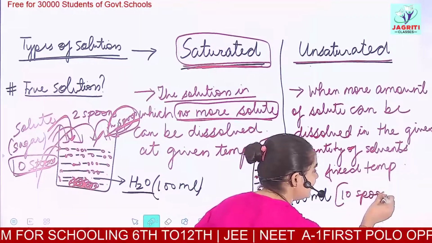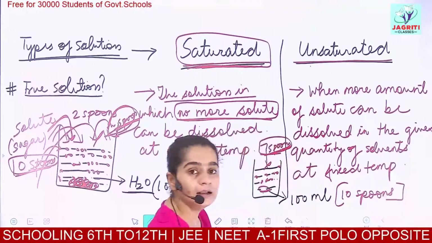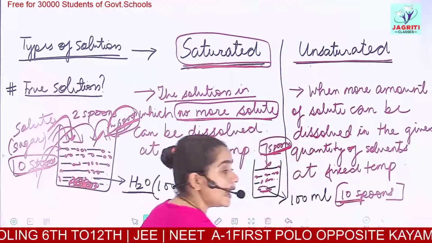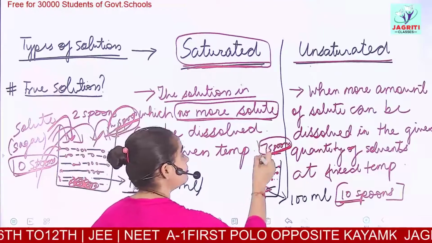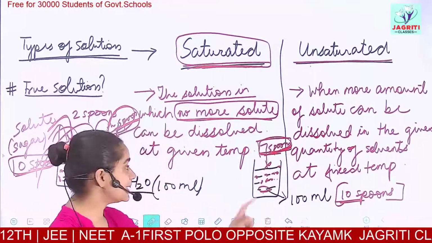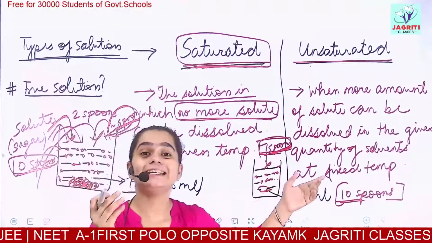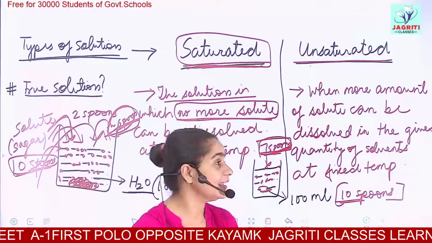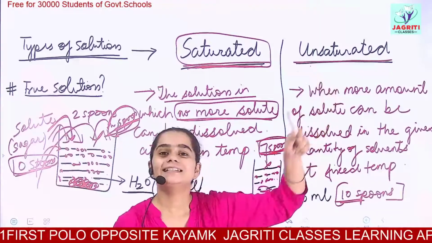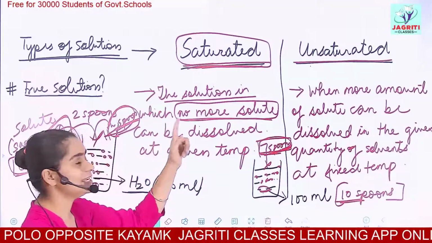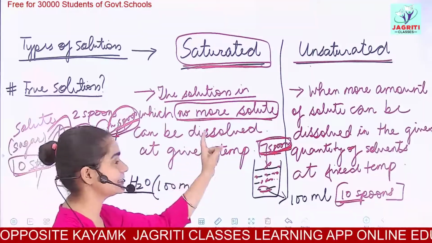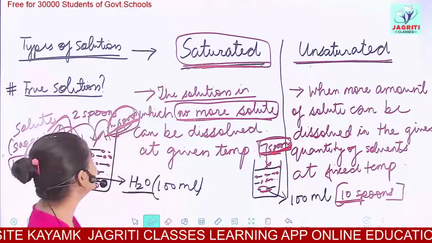This is only an example: if in 100 ml we can add 10 spoons and I have only mixed 7 spoons of sugar, then such solutions, which have more capacity to dissolve solute, are termed unsaturated. So these were the basic categories of solutions, that is saturated and unsaturated solutions.